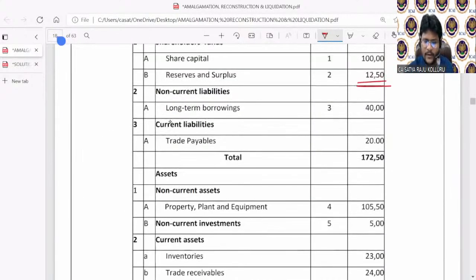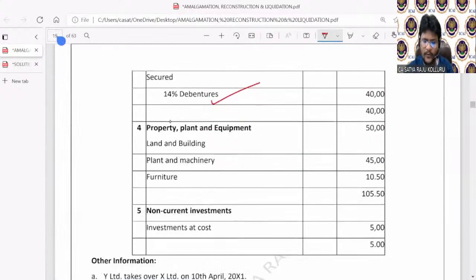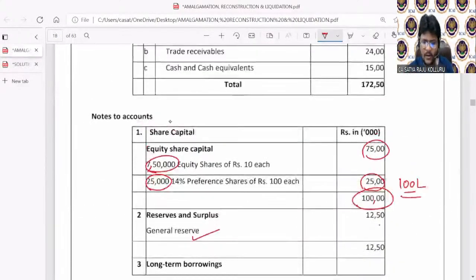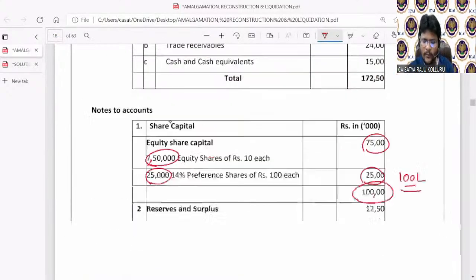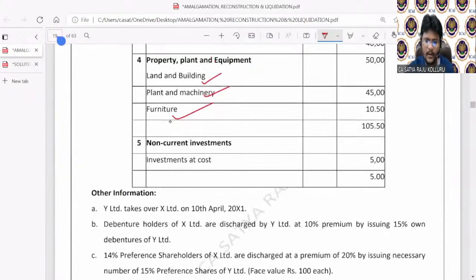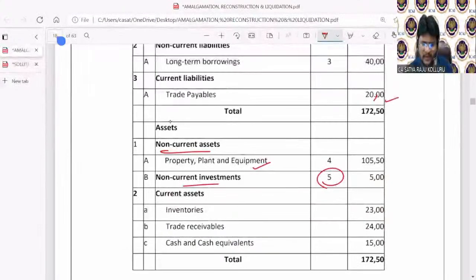Next, current liabilities, trade payables is there. Under non-current assets, property, plant and equipment exist. Under note number 4, if you see PPE, land and building is there, plant and machinery is there, furniture is there. Next item, non-current investments. Coming to note number 5, investment at cost is given, which is at 5 lakhs. I am just reading the balance sheet information, that's why I'm reading quickly. Next, current assets: inventory, trade receivables, cash and cash equivalents.